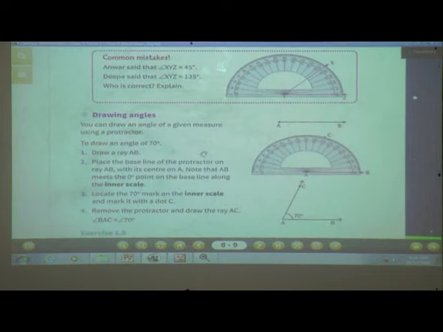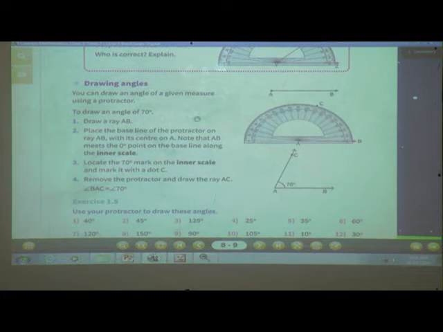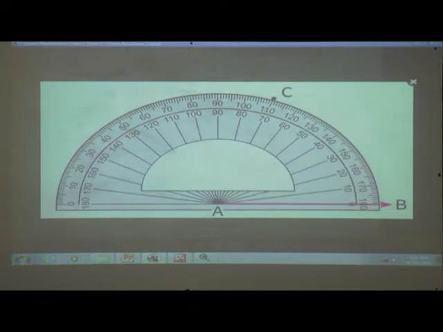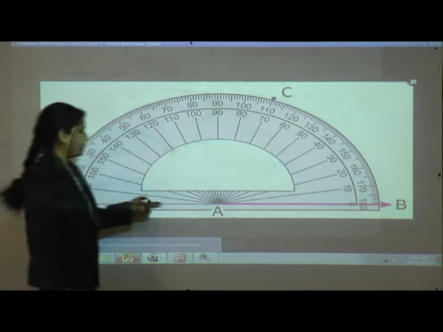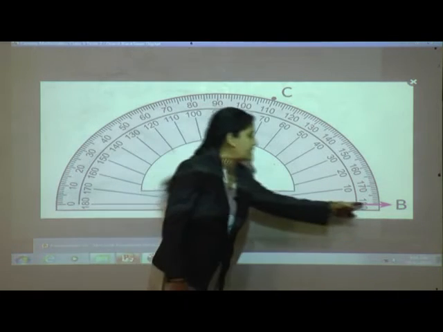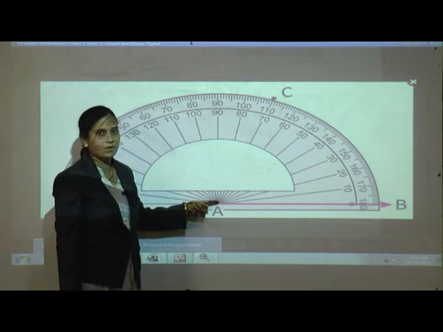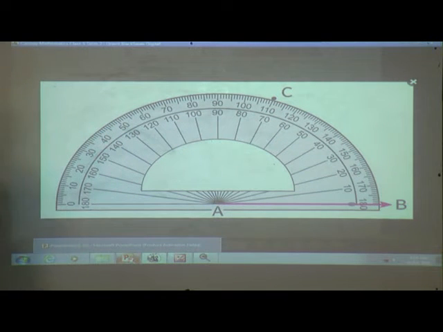See, drawing angles. You can draw an angle of a given measure using a protractor. So for that, to draw an angle of 70 degree, draw a ray AB. Here is AB, and place the baseline of the protractor on the ray AB, and the center should be on A. Okay, now note that AB meets the 0 degree point on the baseline along the inner scale.